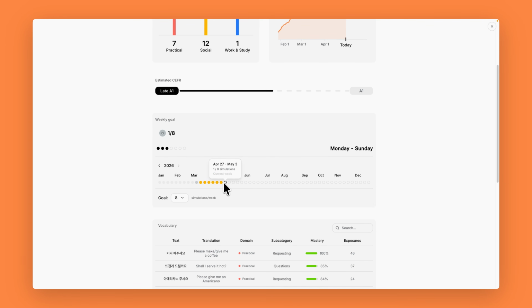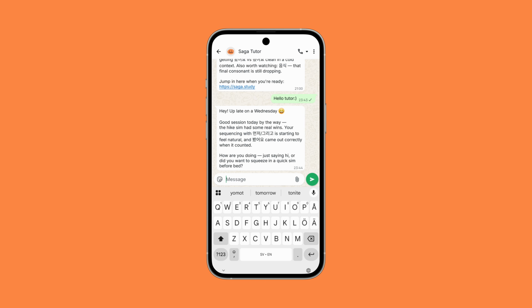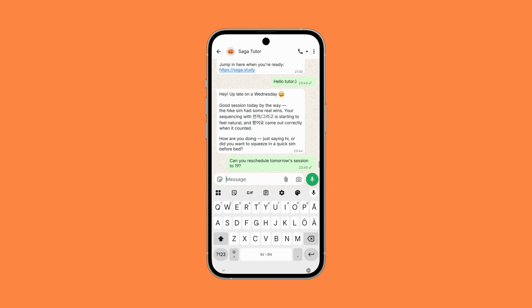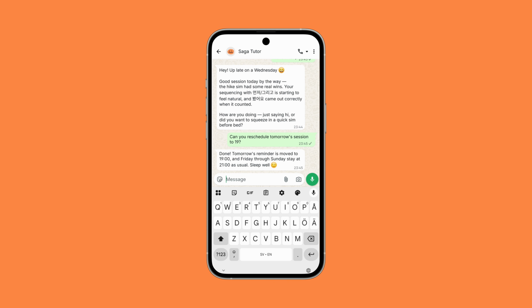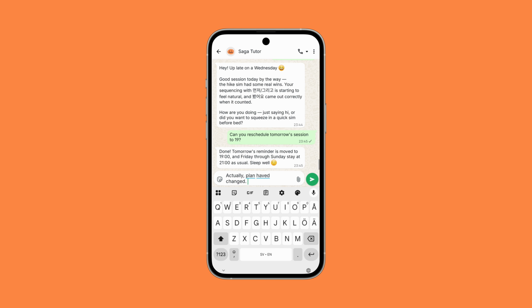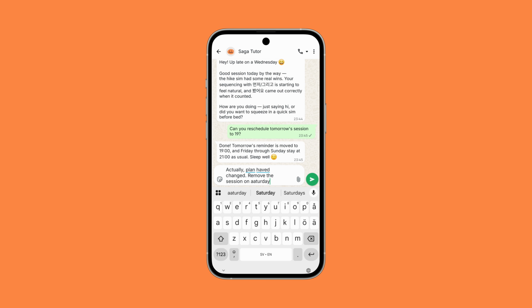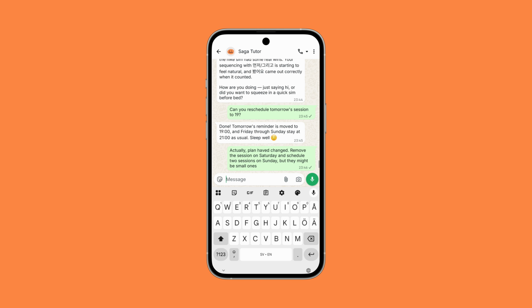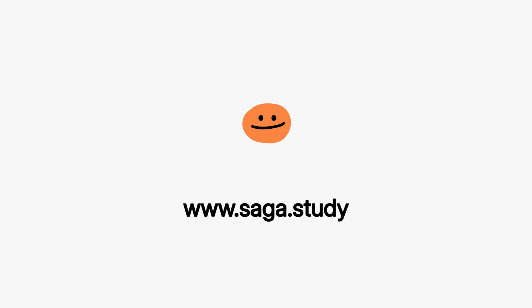The last thing I want to bring up is our WhatsApp integration. Instead of annoying notifications, we made it possible to chat with the tutor using WhatsApp. It's a way to plan sessions and get reminders that is much more flexible and dynamic than static notifications. You let the tutor know when you want to study, and it will write back at those times. If you are busy, then you just write that you are busy, and then the tutor will remind you a bit later. That's an overview of the app at this point.